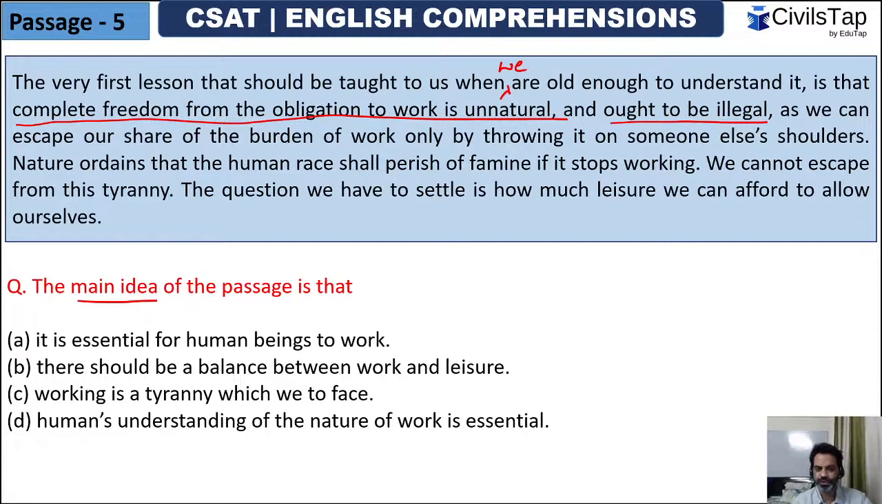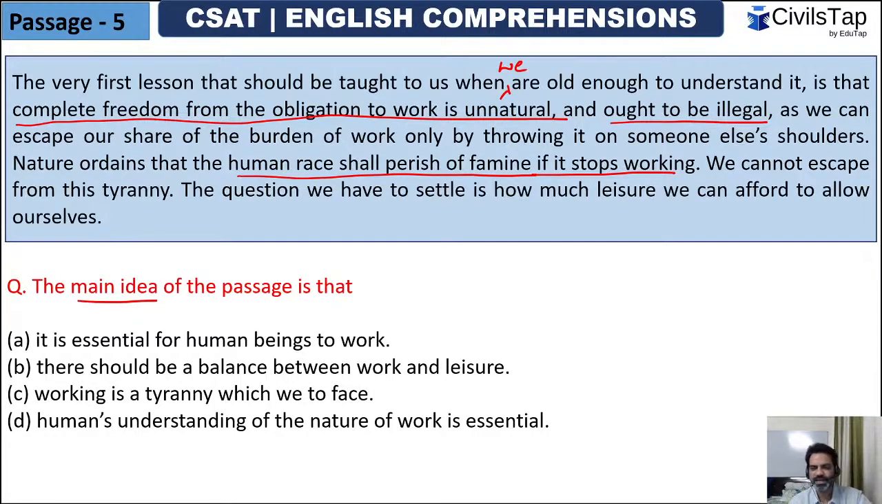If we do not work, someone else has to do that part. So that should be taught to everyone when they are old enough to understand it. Right. Nature ordains that the human race shall perish of famine if it stops working. Yes. We cannot escape from this tyranny. The question we have to settle is how much leisure we can afford to allow ourselves.